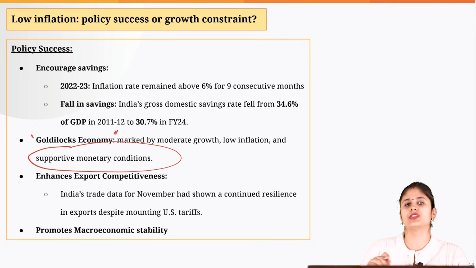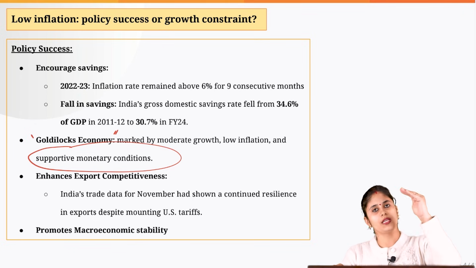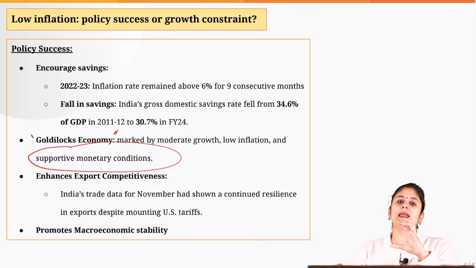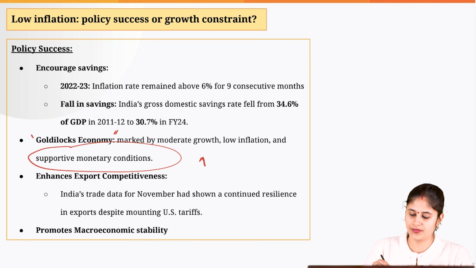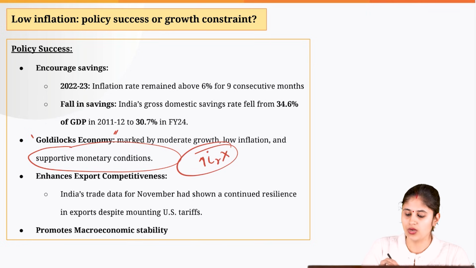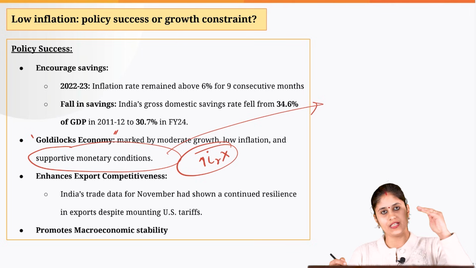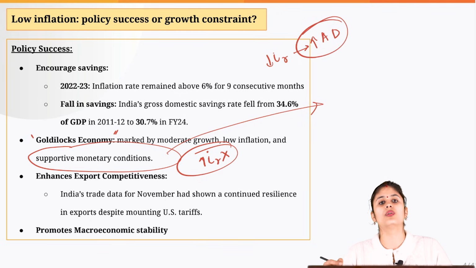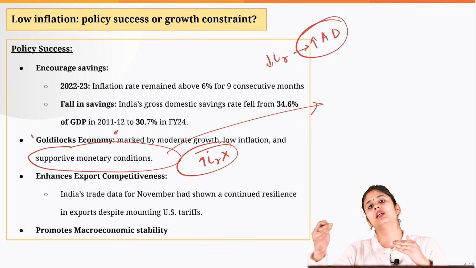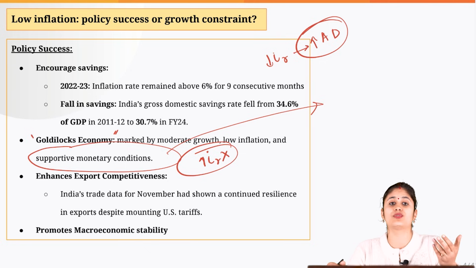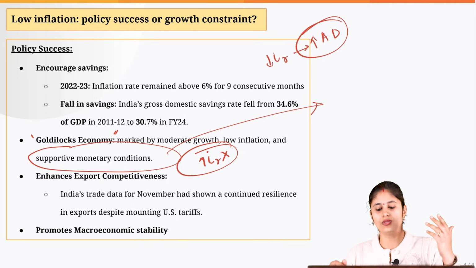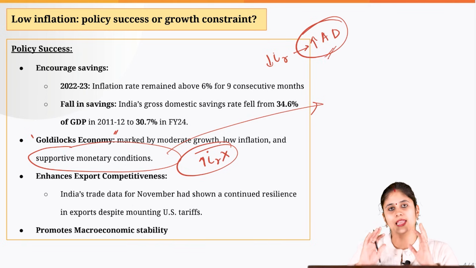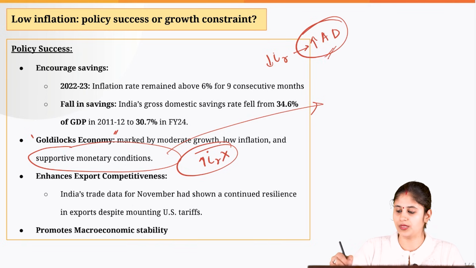Why? Because monetary conditions are basically supportive of growth. Because if the inflation is in check, obviously the MPC would not be raising the interest rate. Okay, so an interest rate hike is somewhat ruled out. So this implies what? If the inflation level is low, obviously the interest rate would be going down, and if the interest rate is low, this would incentivize people to borrow from the bank. Okay, so this would give a boost to the aggregate demand. So you will be incentivized to take loans for buying an iPhone, for buying a car, for buying a home. Okay, so home loans, etc. The aggregate demand would be there, and this would give a further boost to the Indian GDP.